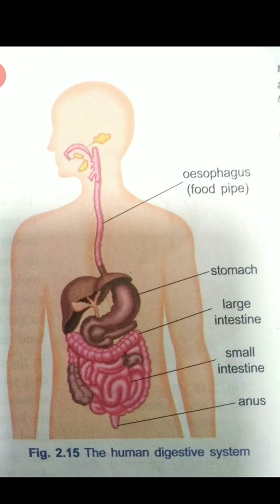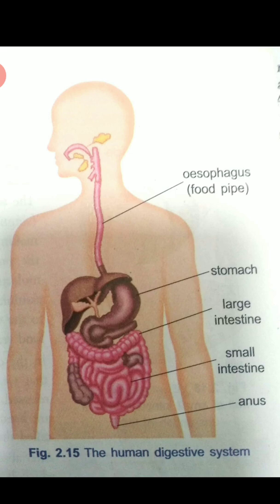In this picture you can see the digestive tract. The digestive glands are associated and those two together are called the digestive system. So now let's know what happens to the food in different parts of the digestive tract. The first one is the mouth and the buccal cavity. The food is taken into the body through the mouth. The process of taking food into the body is called ingestion.